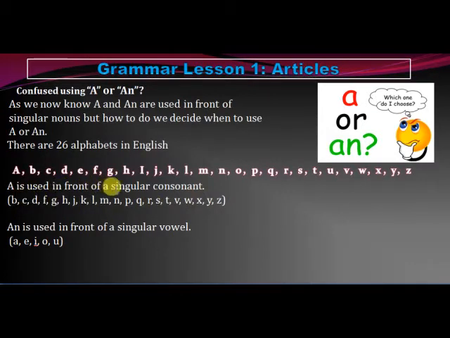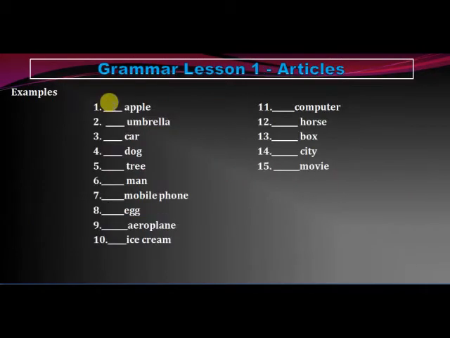A is used in front of a singular consonant and an is used in front of a singular vowel. Speaking about examples, if you look at the word apple, A, P, P, L, E, it begins with A, which is a vowel. So the answer here will be an apple, an umbrella.